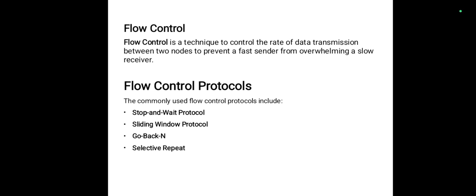So basically, what is meant by flow control? A flow control is a technique to control the rate of data transmission between two nodes to prevent a fast sender from overwhelming a slow receiver.